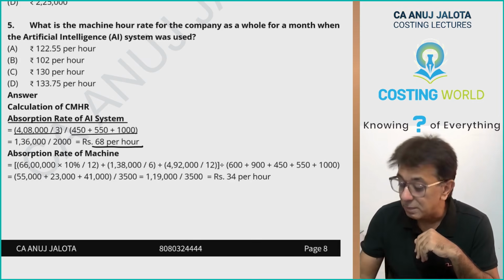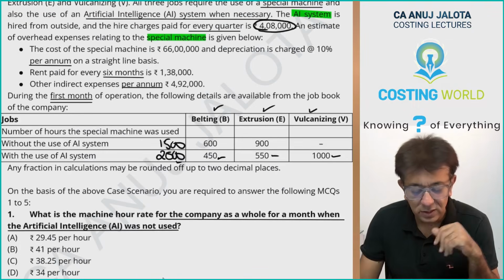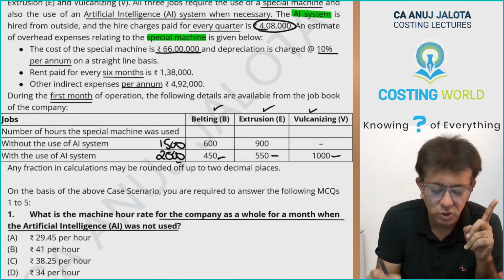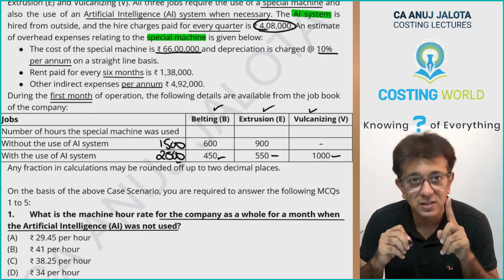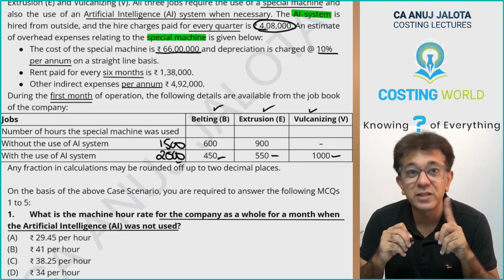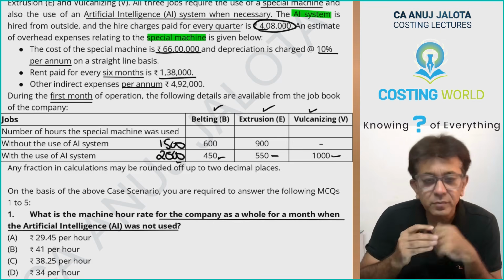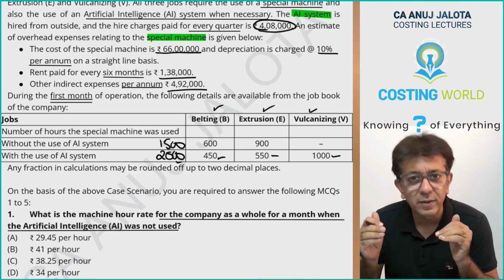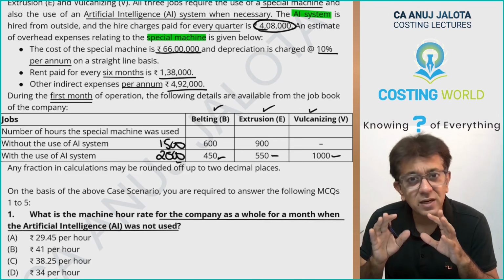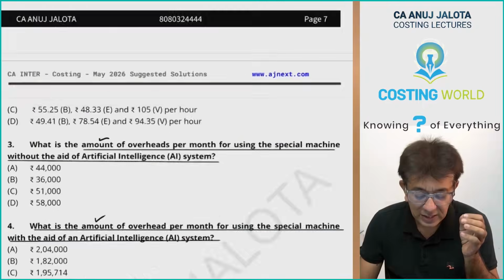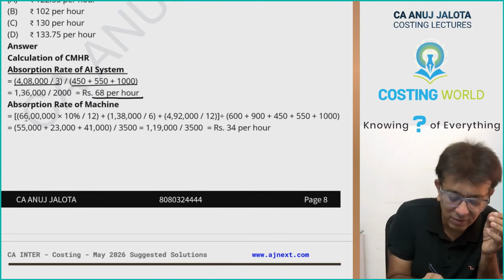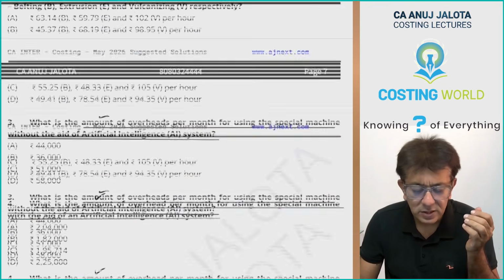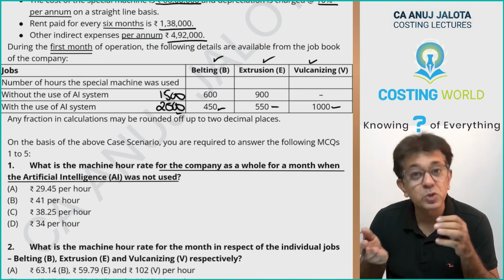And for the machine, think what all expenses are there. There are 3 expenses. 66 lakhs is the cost of the machine. Depreciation is 10% per annum, so therefore 6 lakh 60, but that is 6 lakh 60 for a year. Please divide by 12. Rent 1 lakh 38,000 for 6 months, divide by 6. 4 lakh 92 is per annum, divide by 12. So therefore these are the overheads for this entire special machine. That is whatever I have done over here. See, this plus this divided by, in this case, the total number of hours that the special machine was used.